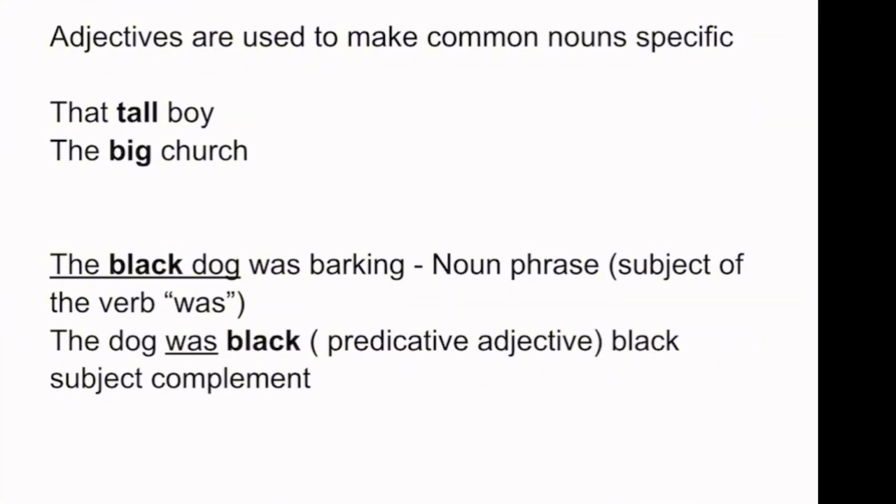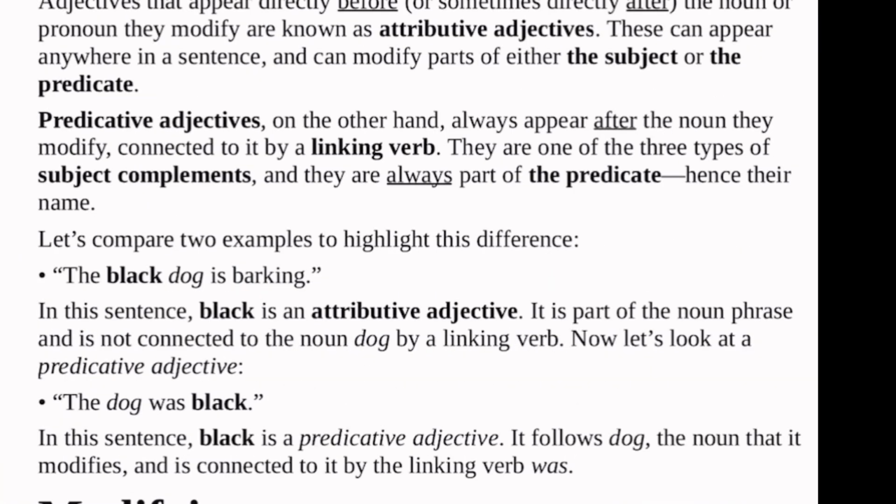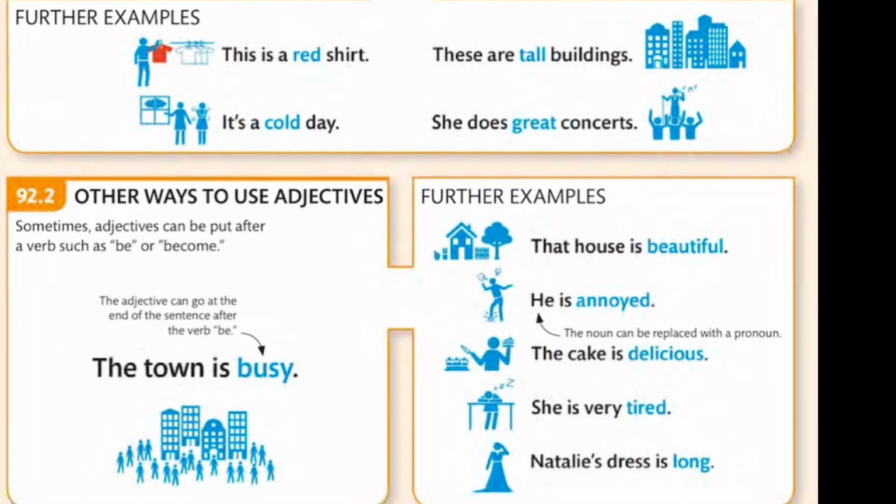Subject complement. So in this sentence, black is a predicative adjective. It follows dog, the noun that it modifies, and it is connected to it by the linking verb was. Let's take a look at further examples for us to reinforce this learning. Examples here are used. How are they used?